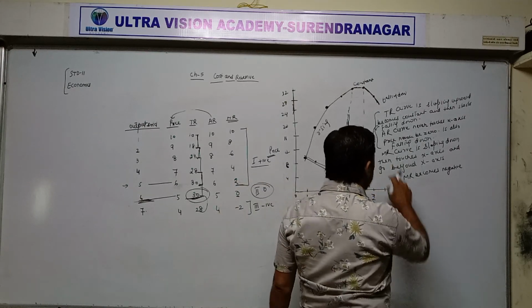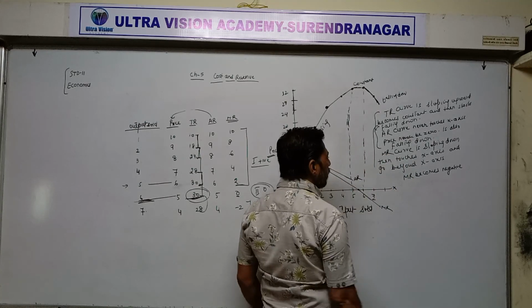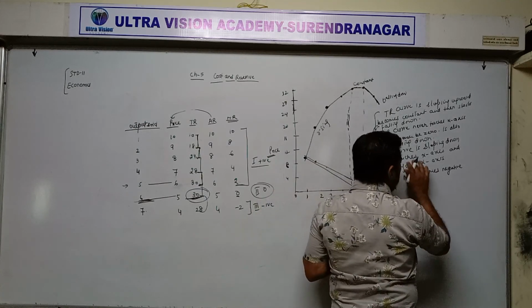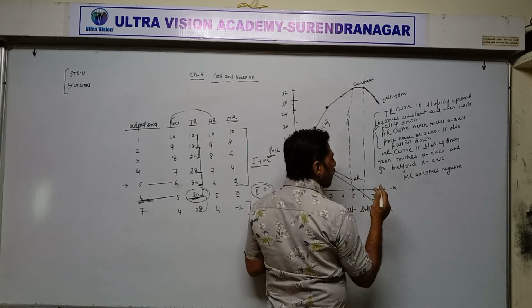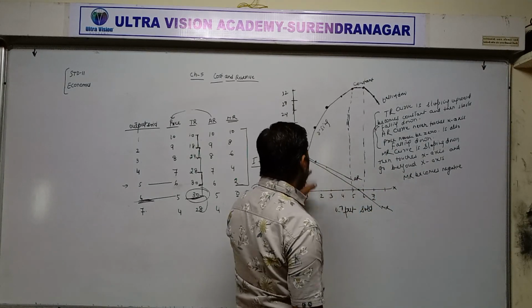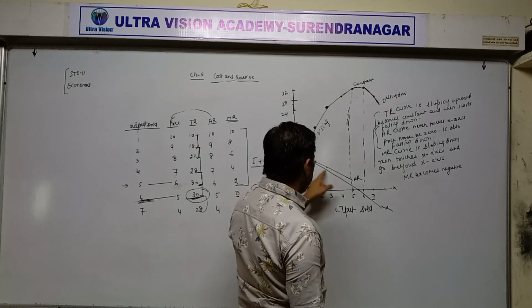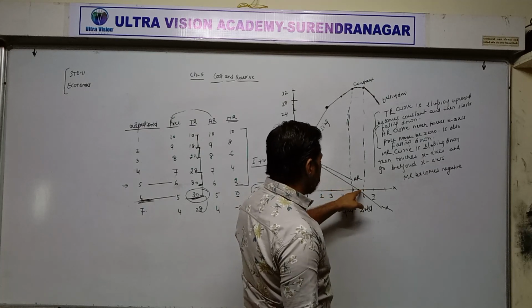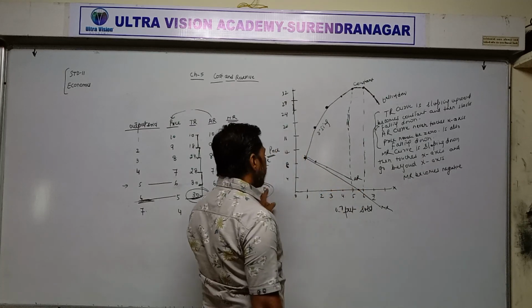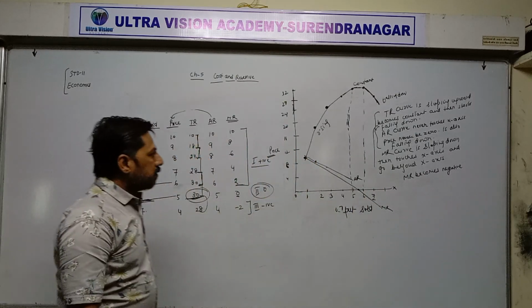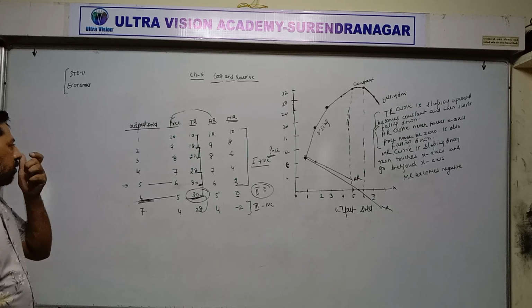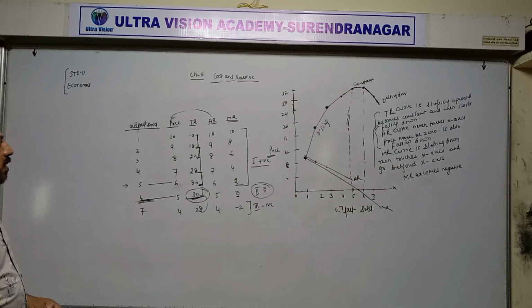And the third one is the MR curve. It is sloping downward, but after sloping downward, it touches the x-axis and then goes beyond the x-axis. It shows that MR is sloping downward, means MR is decreasing. When it touches the x-axis, it becomes 0. When it goes beyond the x-axis, it becomes negative. This is the relation between TR, AR, MR under imperfect competition.